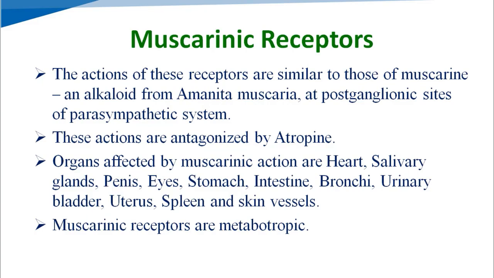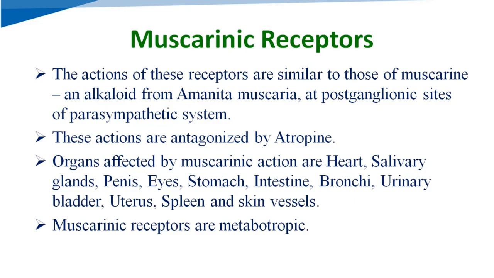The actions of these receptors at postganglionic sites of the parasympathetic system are similar to those of muscarine, which is an alkaloid obtained from Amanita muscaria. So these receptors are known as muscarinic receptors. Actions of these receptors are antagonized by atropine, which is the first drug of the parasympatholytic class.